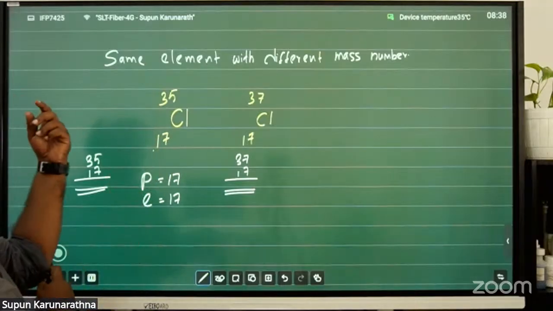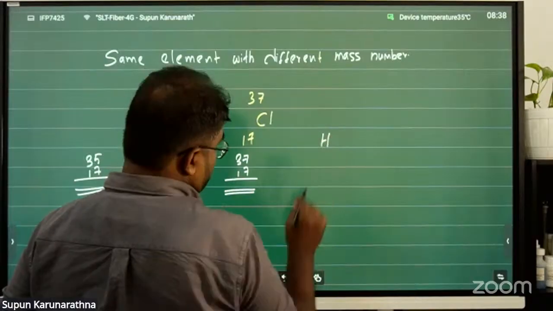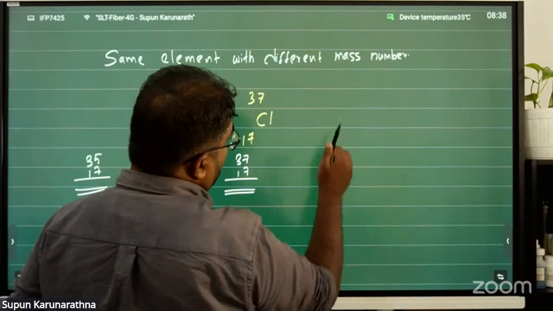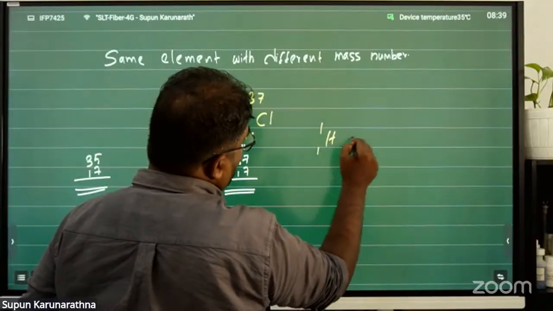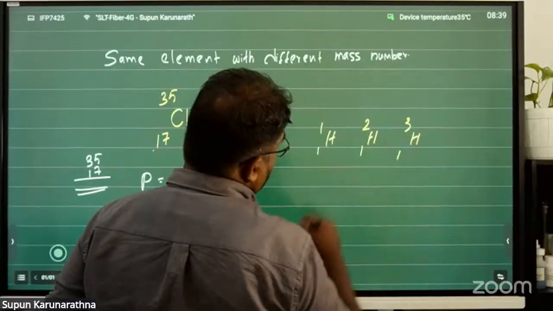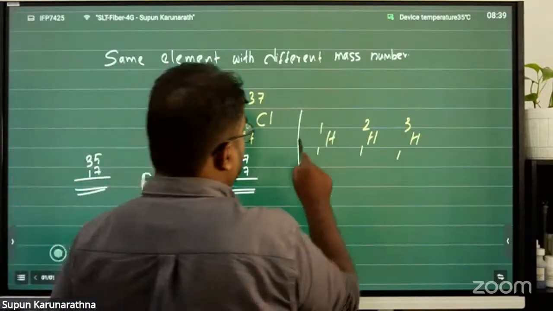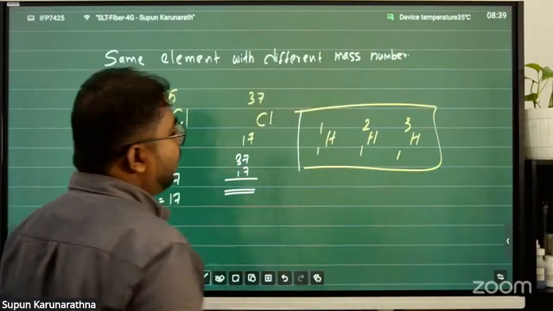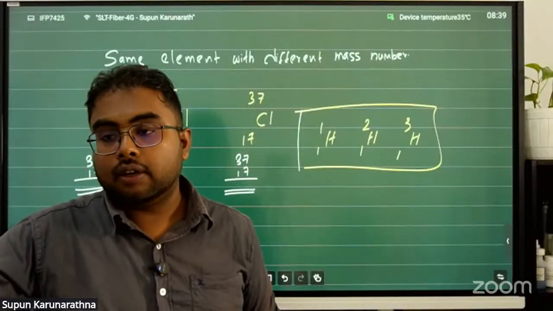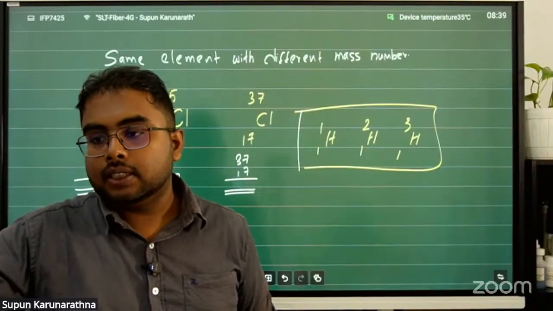Another isotope set you want to remember in your syllabus: there are 3 isotopes of hydrogen. What do we call them? Protium, deuterium, tritium. The isotopes of hydrogen. Very important, right? Remember this very carefully. Isotopes of hydrogen. Is it okay?